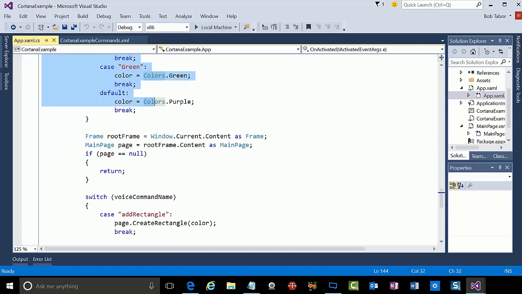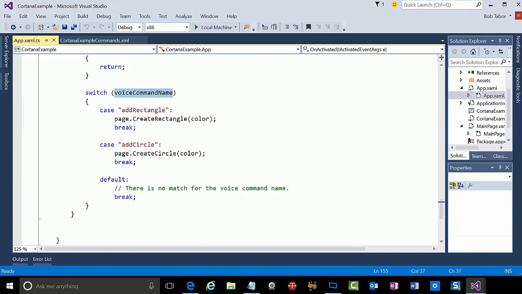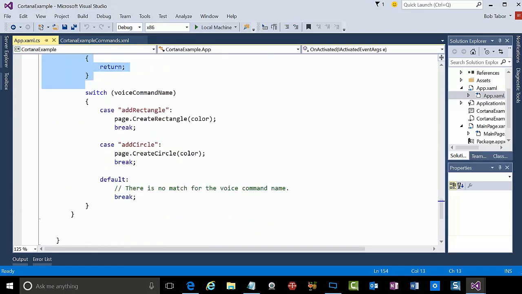And now what I want to do is get a reference to the main page. And I'm going to determine by the voice command, was it add rectangle or add circle? And either way, I'm going to call a method on the page that I just got a reference to here, and I pass in the color that was selected.